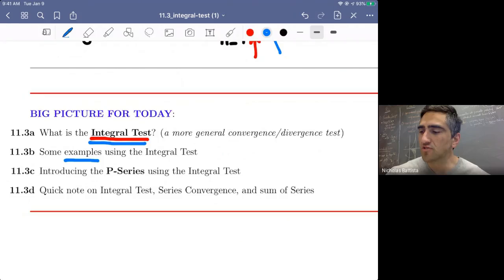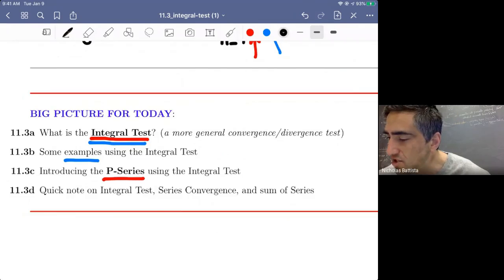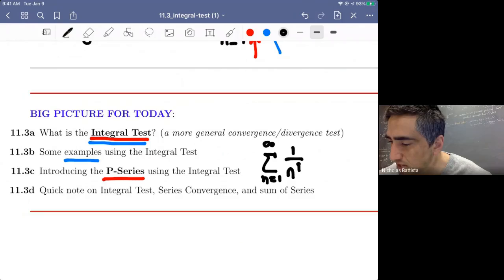We're going to introduce then a special series called the p-series and prove when the p-series converges or diverges using the integral test. And I just want to write down this p-series. It's a series from n equals 1 to infinity of 1 over n, where n is our index, but that's being raised to the power p.